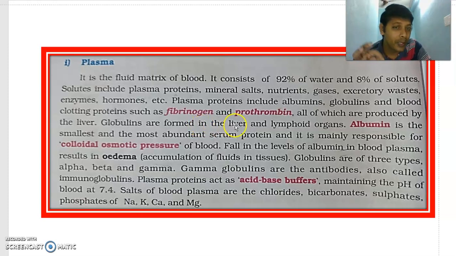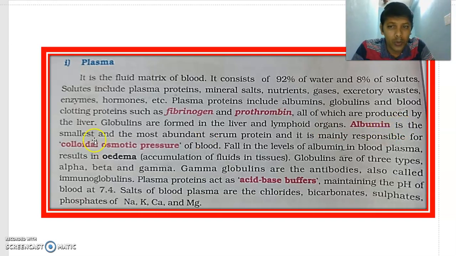One more important point here. Globulins are not only formed in the liver, they are also formed in lymphoid organs. Lymphoid organs means bone marrow, thymus gland. You will be learning more about that. Already you learned in reticular tissue, it forms the supporting framework in the lymphoid organs. There you learned spleen is a lymphoid organ, lymph nodes are lymphoid organs. They mainly form globulins. Again, types of globulins are there. Alpha globulins you can see here. I will talk about that later.